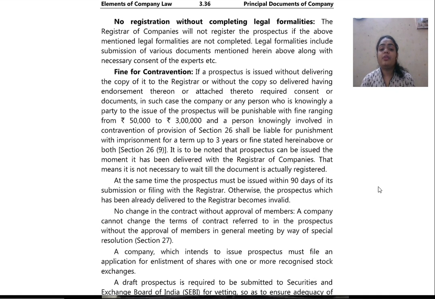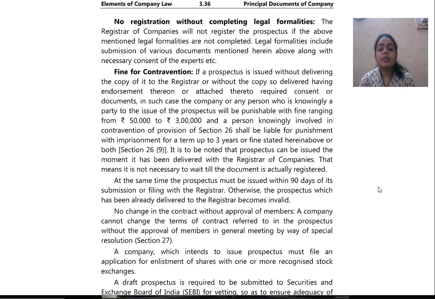Then next we have fine for contravention. If a prospectus is issued without delivering the copy of it to the registrar, or without the copy delivered having endorsement thereon or attached thereto required consent or documents, in such case the company or any person who is knowingly a party to the issue of the prospectus will be punishable with fine ranging from rupees 50,000 to rupees 3 lakhs, and a person knowingly involved in contravention of the provisions of section 26 shall be liable for punishment with imprisonment for a term of up to 3 years or fine stated above, or both.